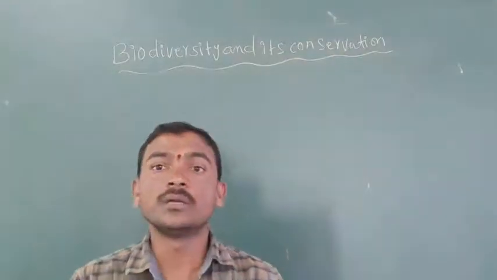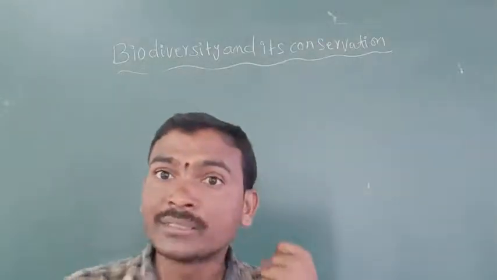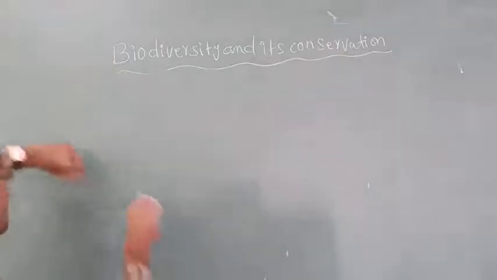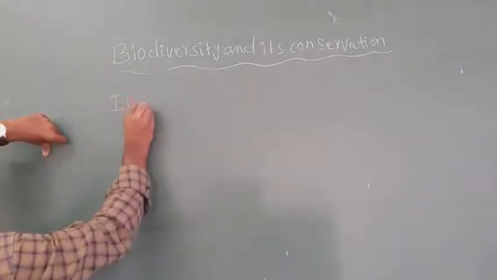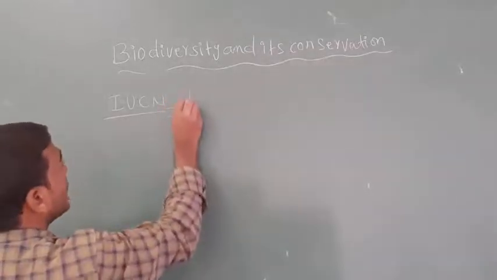But regarding which species are going to disappear and their origin, who explained this? That is the IUCN. What is the IUCN?